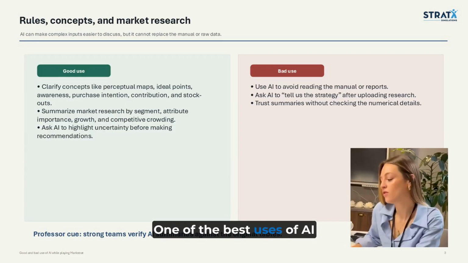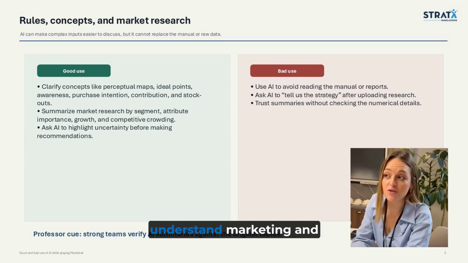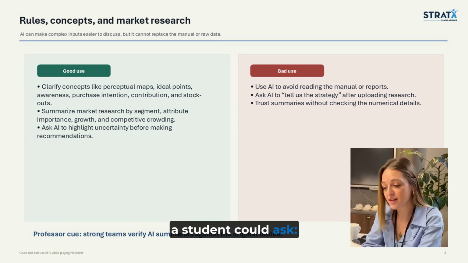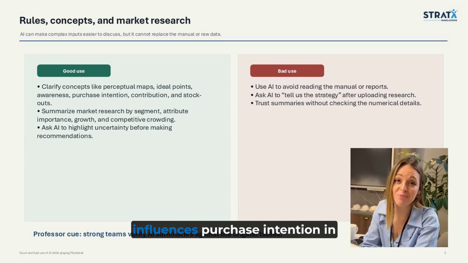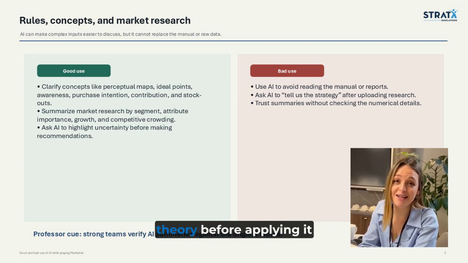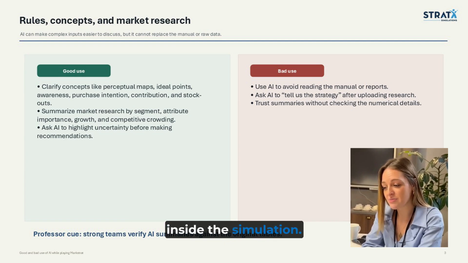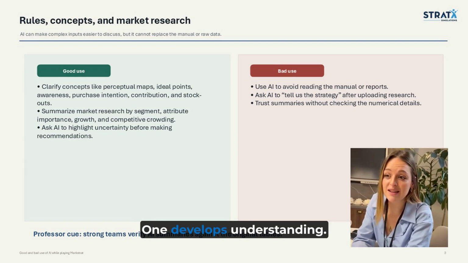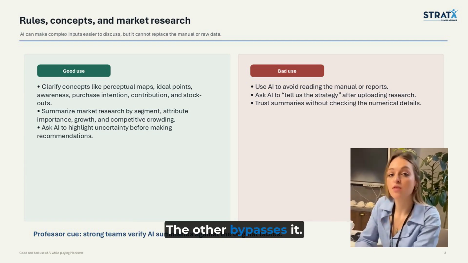One of the best uses of AI is helping students better understand marketing and strategy concepts. For example, a student could ask, "Explain how awareness influences purchase intention in a marketing simulation." That's a great use of AI. It helps students understand the theory before applying it inside the simulation. Compare that with asking, "Tell us what decision to make." One develops understanding, the other bypasses it.